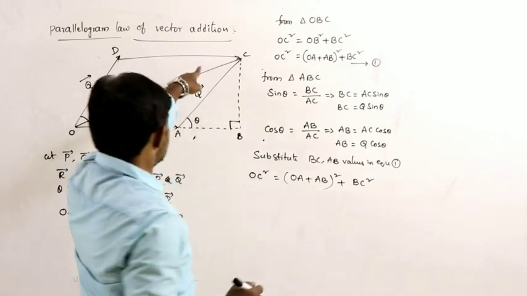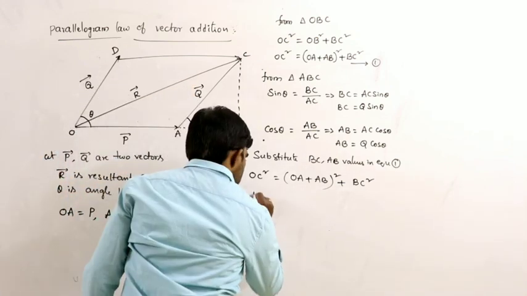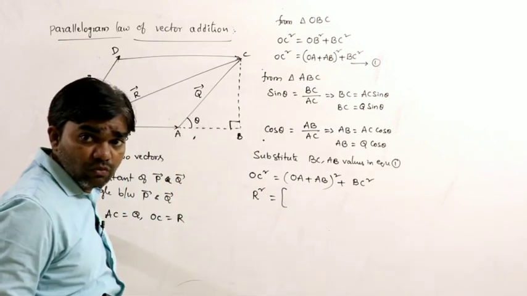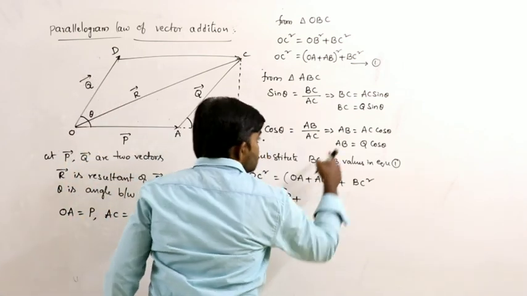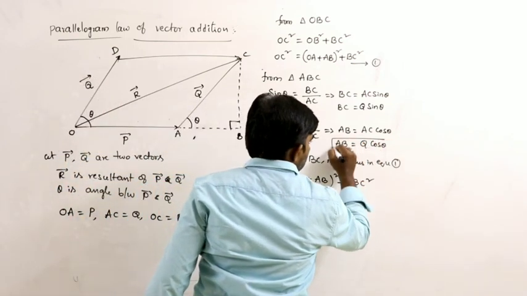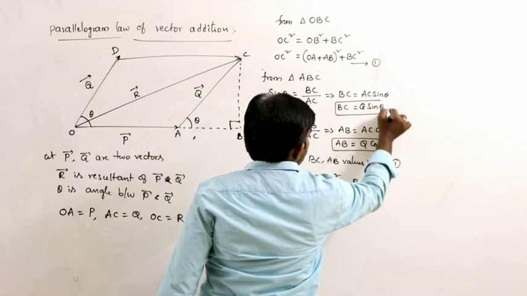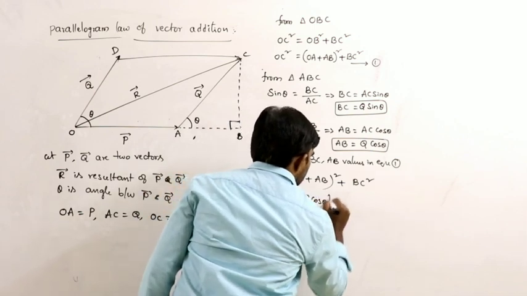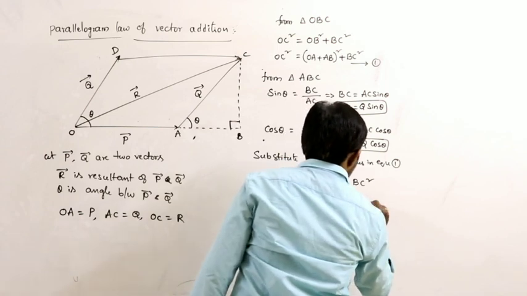What is the value of OC here? R. So R square is equal to, the value of OA is P, plus AB which is Q cos theta, whole square, plus BC which is Q sin theta, whole square.